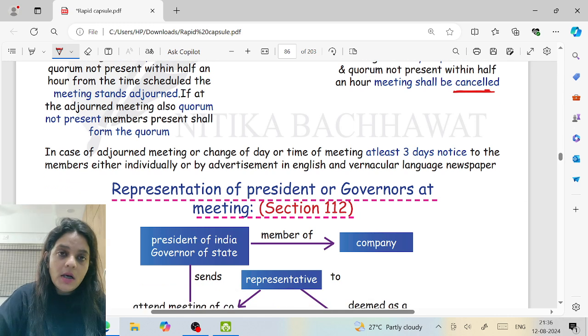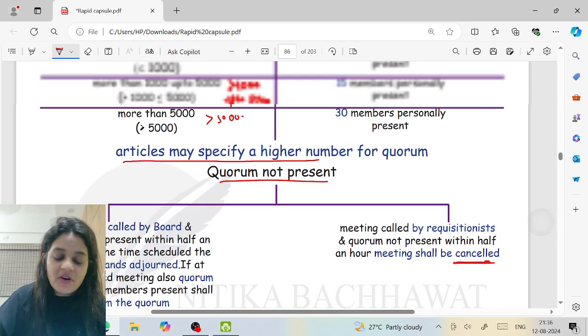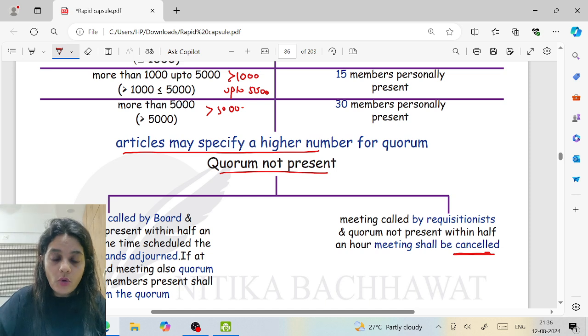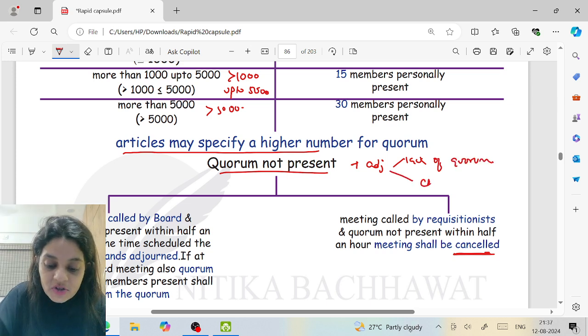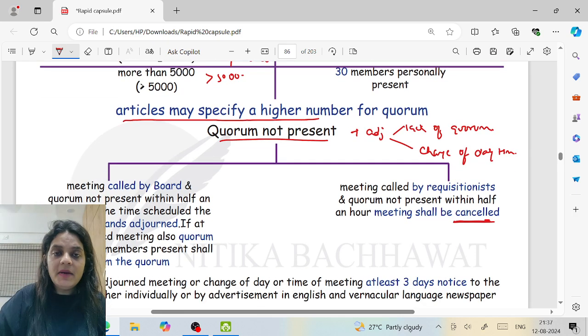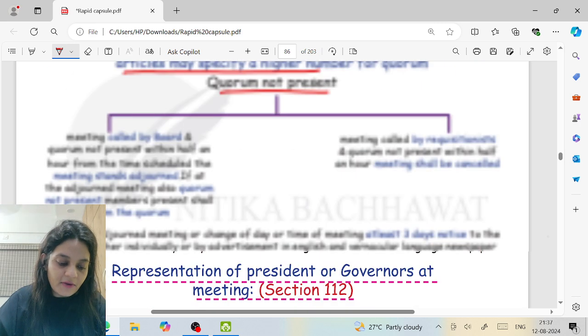Now, do I have to give a notice of an adjourned meeting? Generally, no. But if the meeting is adjourned due to lack of quorum, okay? If the meeting is adjourned due to lack of quorum, or if there is a change of day or time of the meeting, then for the adjourned meeting also notice has to be given.